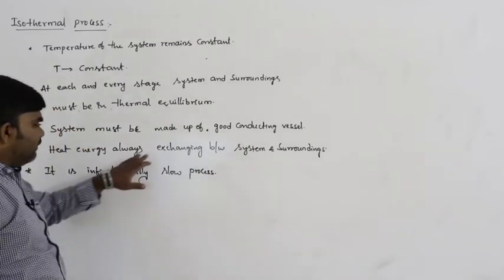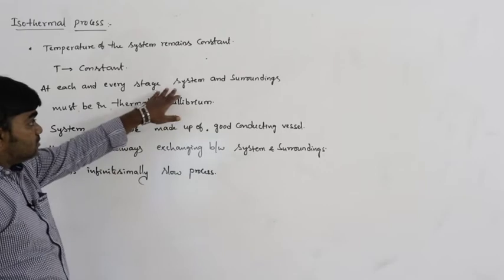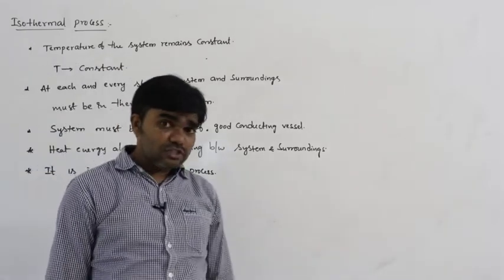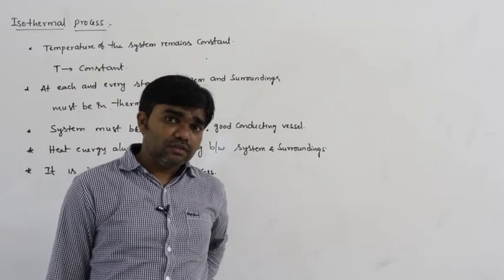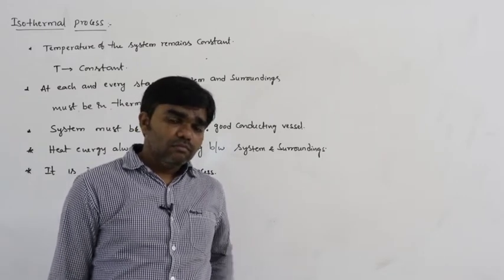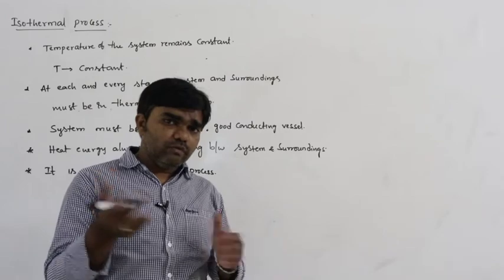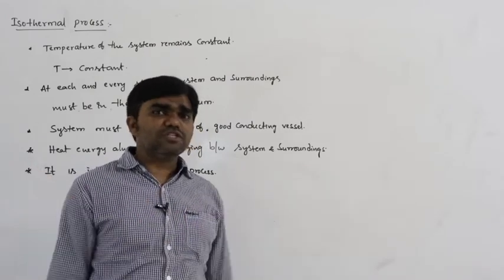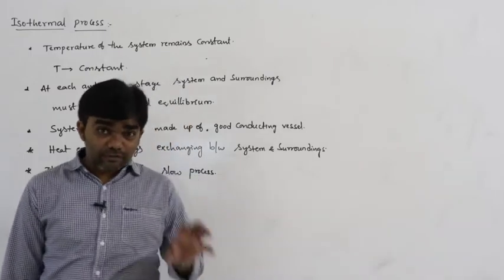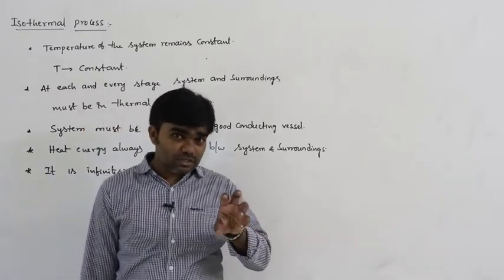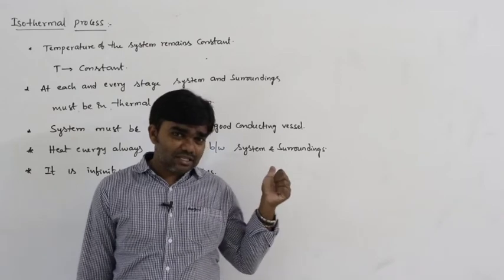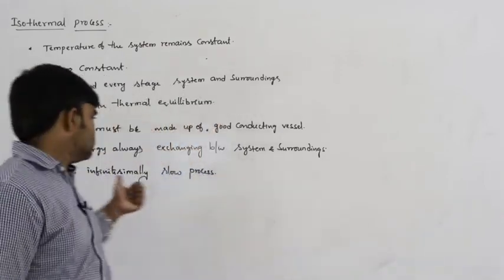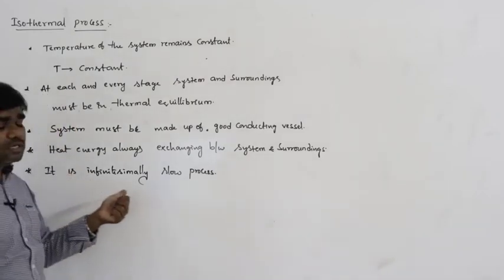Because at each and every stage, system and surroundings must be in thermal equilibrium. If the process is very quick, the temperature must change. But here the concept is that temperature remains constant. That's why the process must be infinitesimally slow.